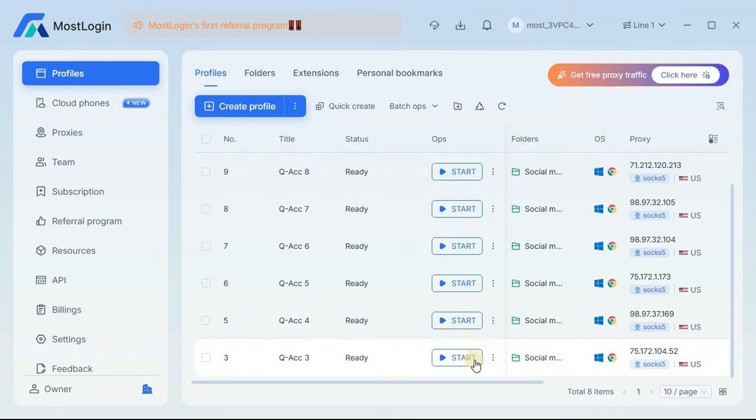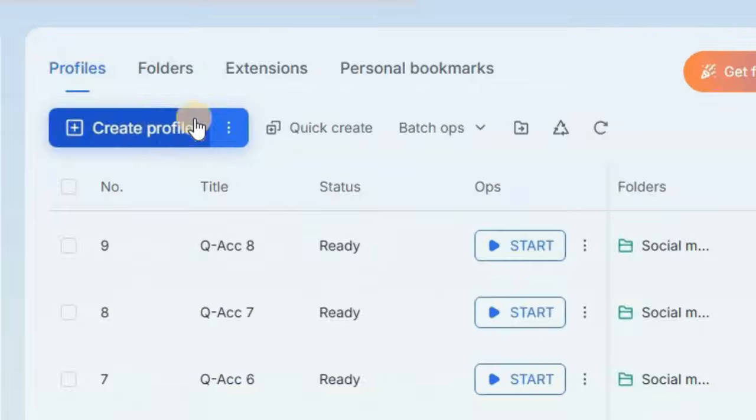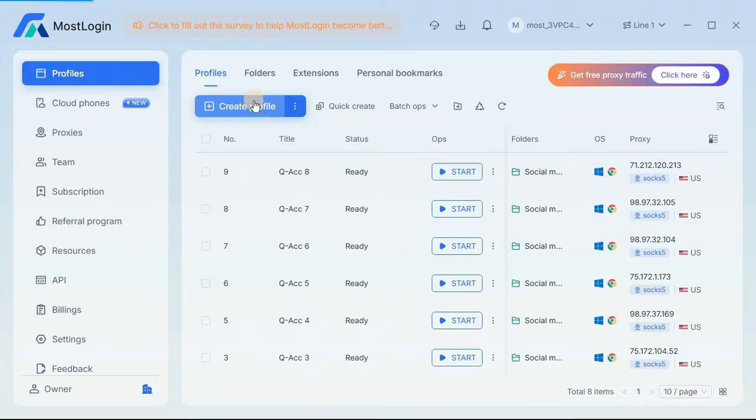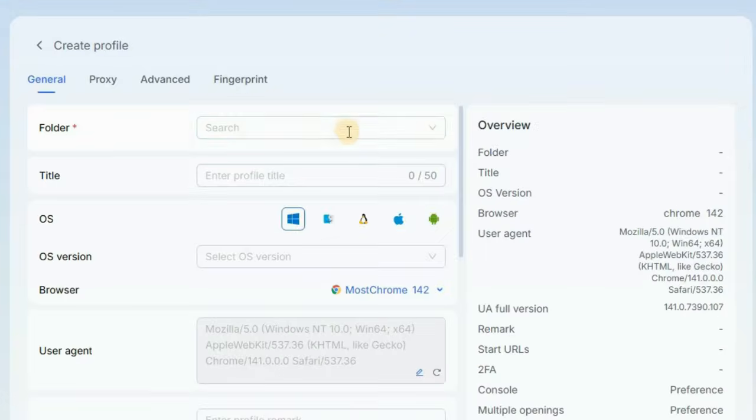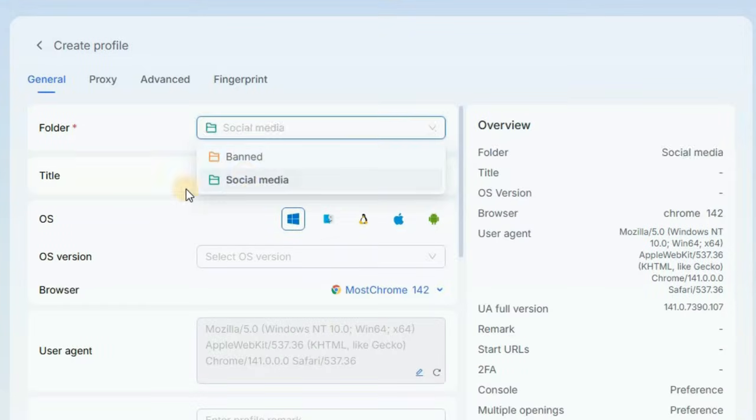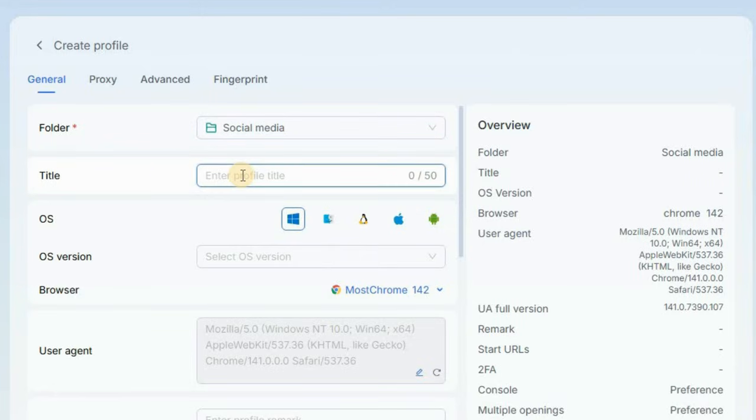So now I'm going to show you exactly how to set up this software so you can use it to create multiple accounts and send as much traffic to your links as possible. Okay, so once you're here, go ahead and click on create profile, and once you click on create profile, you're going to be redirected straight to this page. Now click on this drop down arrow and set this on social. Now once you do that, you want to go ahead and fill out your profile title name. So in this case, I'm going to be like test Quora account.